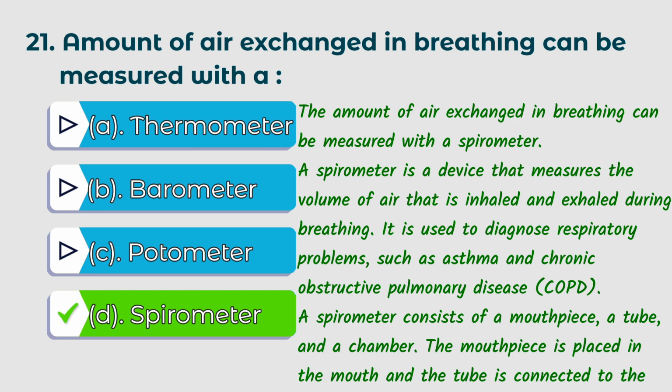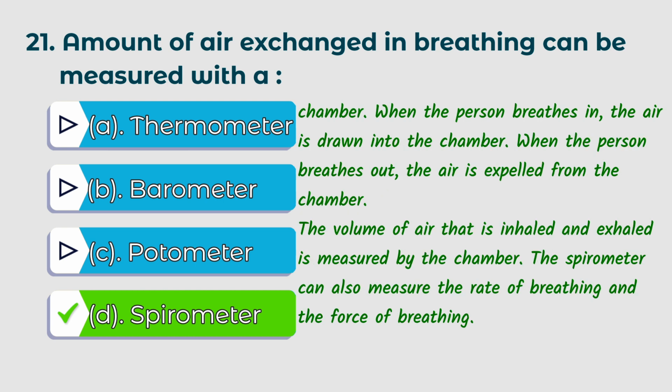A spirometer consists of a mouthpiece, a tube and a chamber. The mouthpiece is placed in the mouth and the tube is connected to the chamber. When the person breathes in, the air is drawn into the chamber. When the person breathes out, the air is expelled from the chamber. The volume of air that is inhaled and exhaled is measured by the chamber. The spirometer can also measure the rate of breathing and the force of breathing.